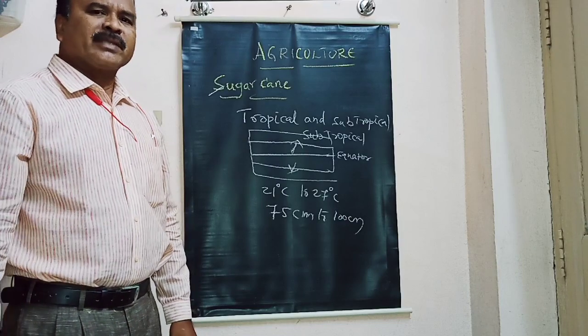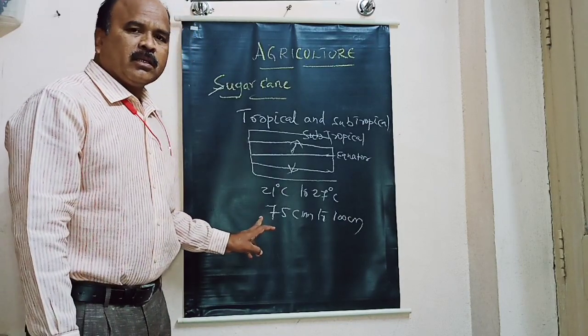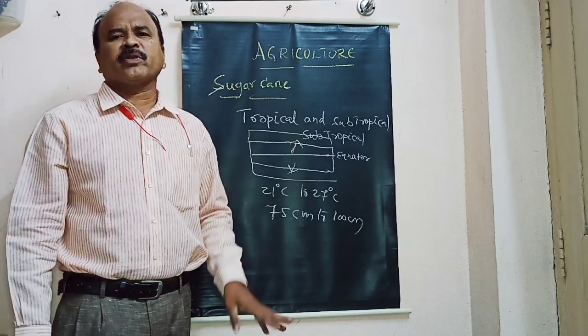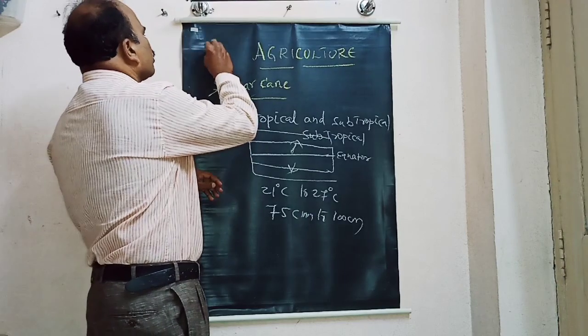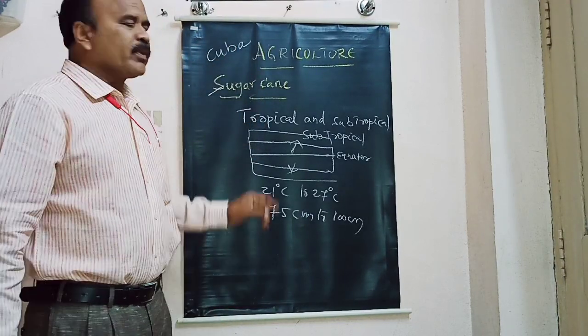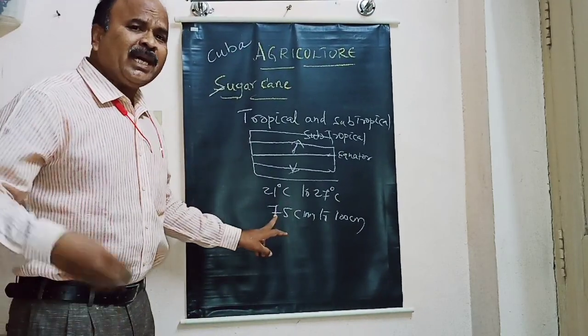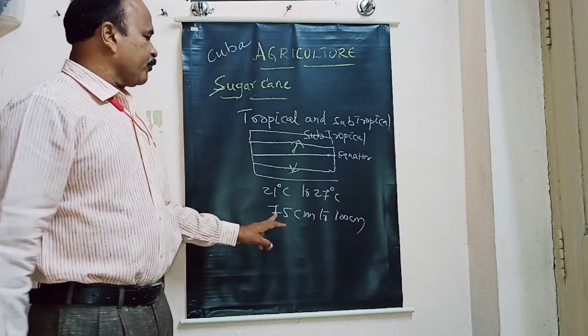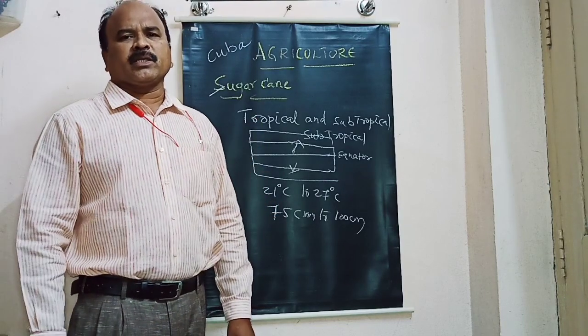India ranks second in terms of production, next to Brazil. Brazil is the largest producer of sugarcane. Cuba is called the sugar bowl of the world. Cuba, it's a small country, but it is called the sugar bowl of the world.